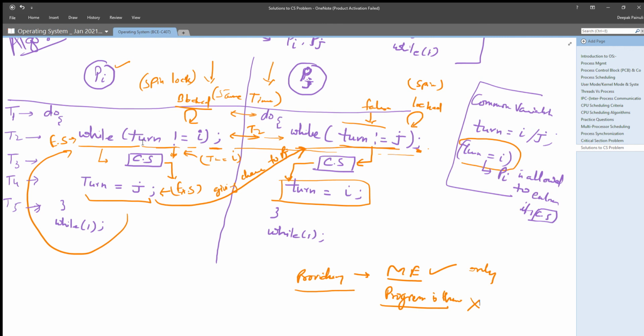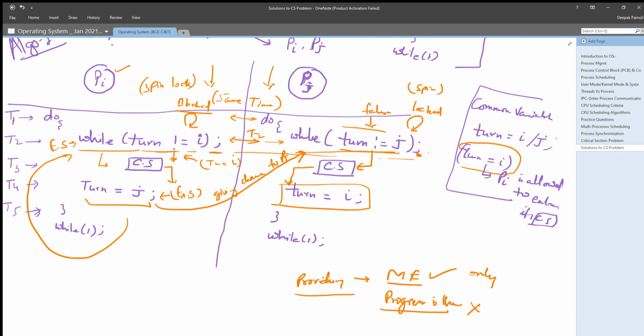After execution of its critical section, it will update the turn's value as j, because it is a two-process solution. We are assuming that only two processes are fighting for the critical section, right? That's why it will update the value of turn as j. That means it is simply giving the chance to the next process for the critical section.